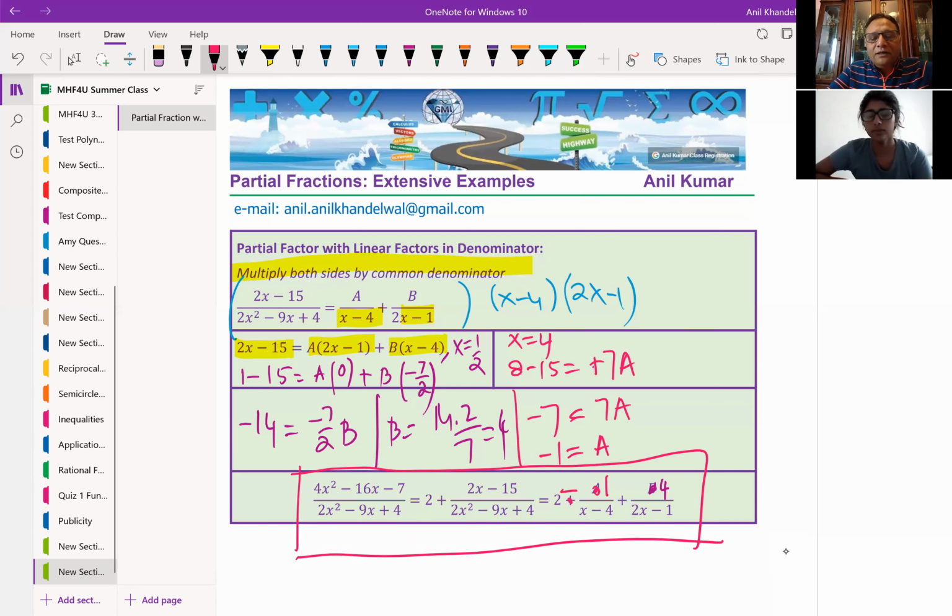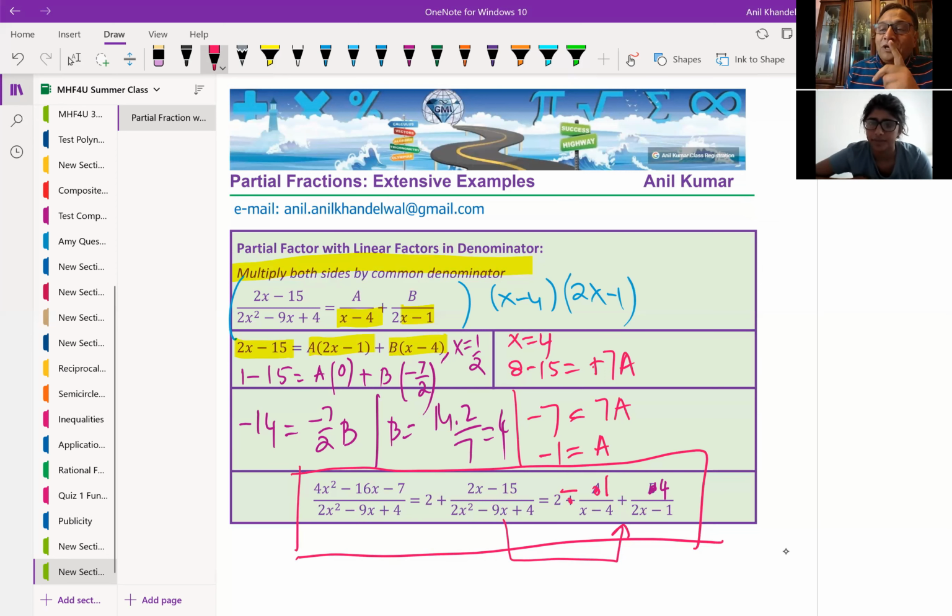We had divided earlier to get (2x - 15) over 2x squared minus 9x plus 4. And now we wrote this as this combination. Is that clear to you? Yeah. So that is how we could actually solve this. Is this clear? Yeah, very clear.